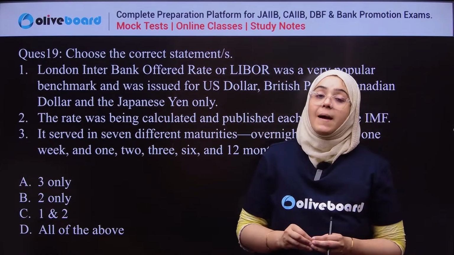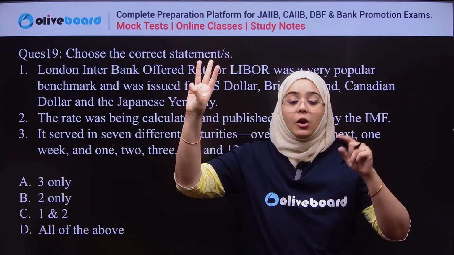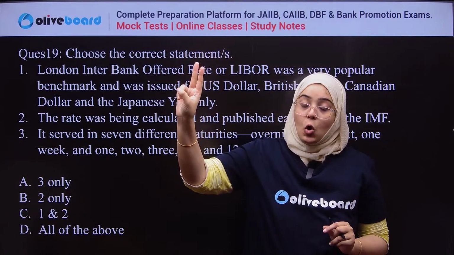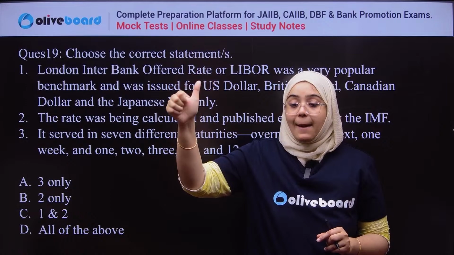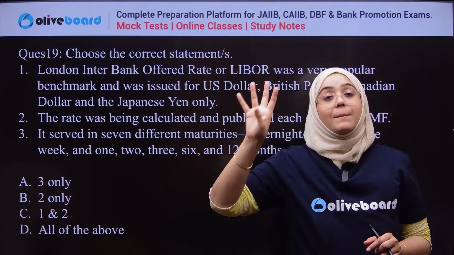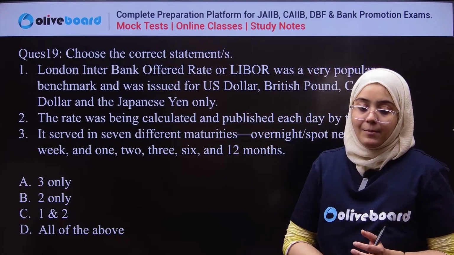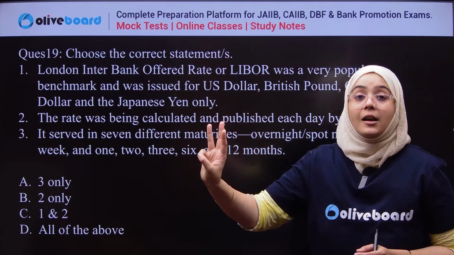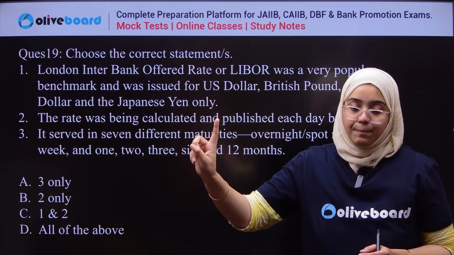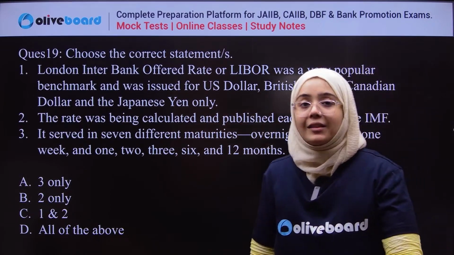And the London Interbank Offered Rate is computed on the basis of franc, euro, pound, Japanese yen, and dollar. So these are the 5 currencies on the basis of which LIBOR is calculated. There are 5 basket currencies.